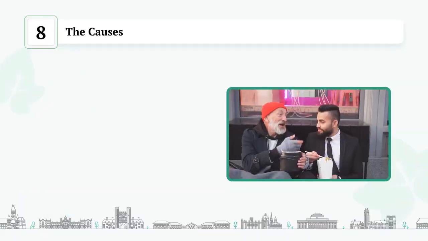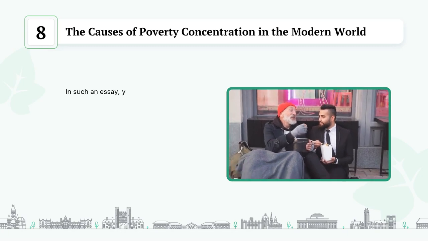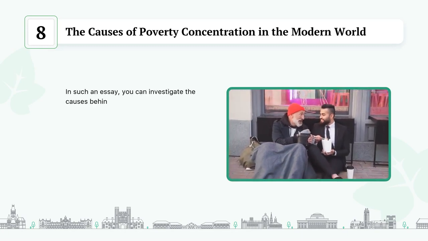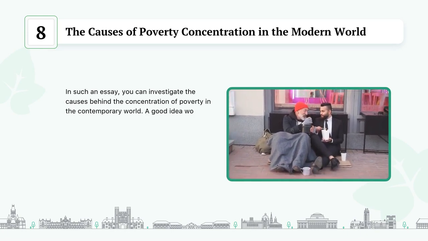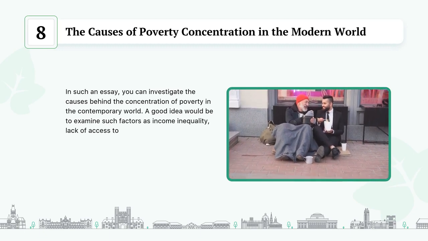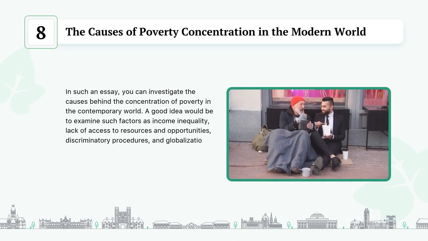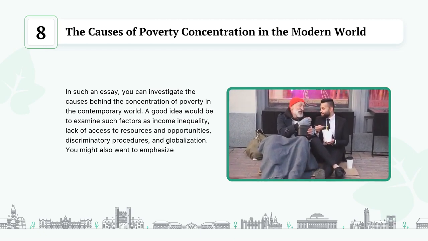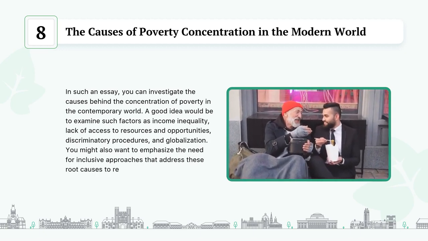The causes of poverty concentration in the modern world. In such an essay, you can investigate the causes behind the concentration of poverty in the contemporary world. A good idea would be to examine such factors as income inequality, lack of access to resources and opportunities, discriminatory procedures, and globalization. You might also want to emphasize the need for inclusive approaches that address these root causes to reduce poverty concentration.